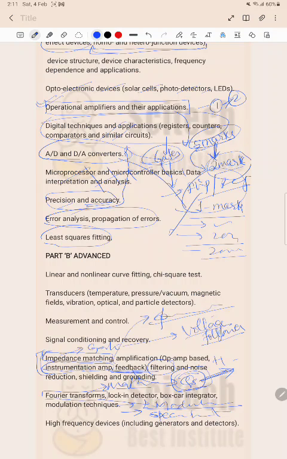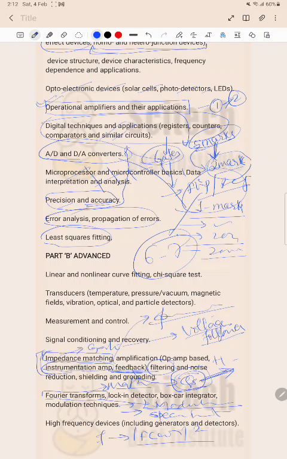Spectral density means if you know any function f, you take the Fourier transform of that function, F of omega, then take the mod and square. This will be the spectral density. So in a short span of time, try to focus on all these topics. You will find 6 to 7 questions in the examination. 2 to 3 questions will be 1 mark and 2 to 3 questions will be 2 marks.